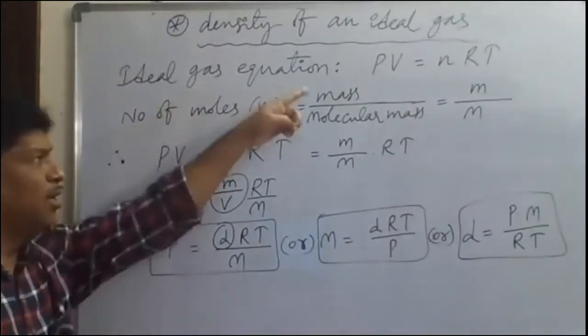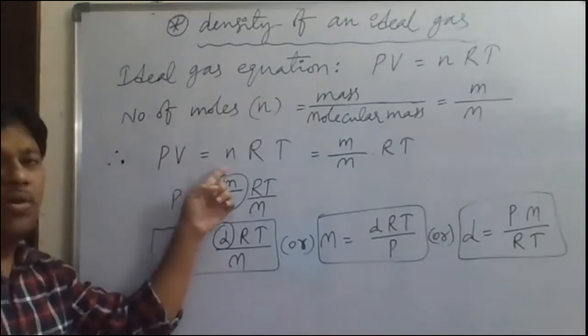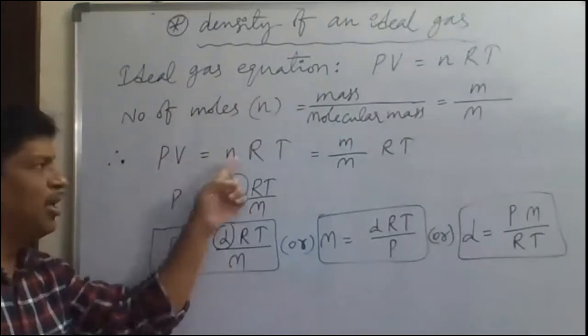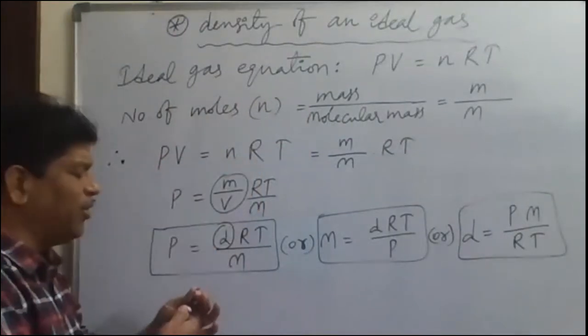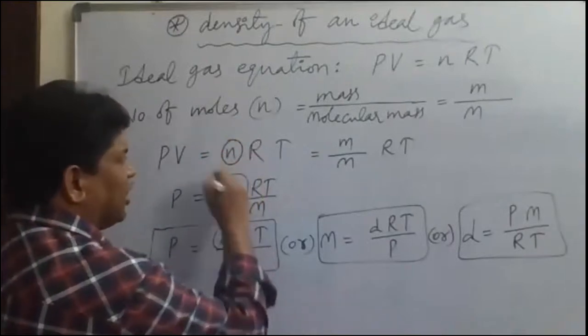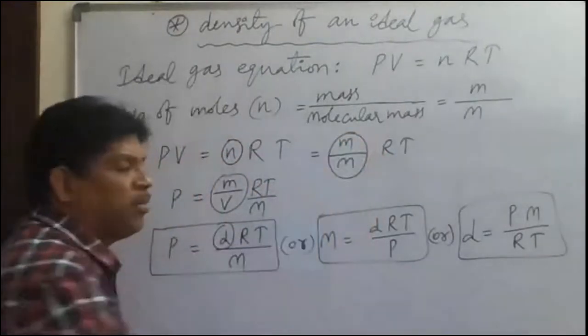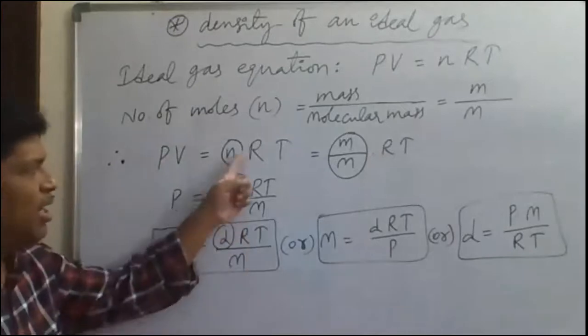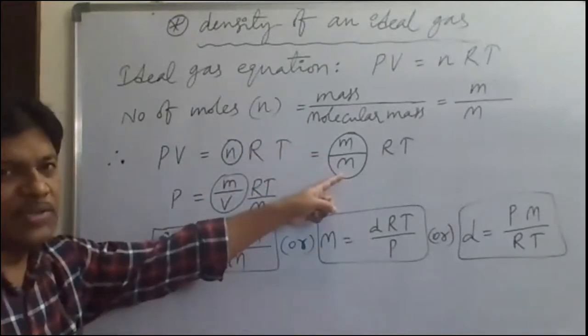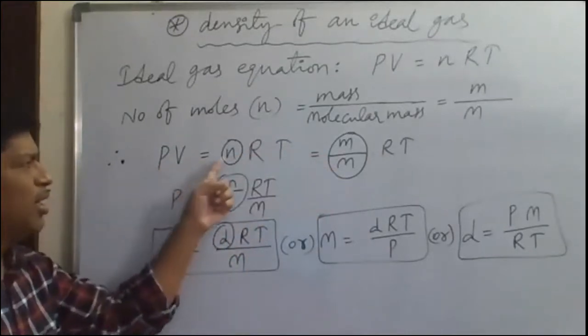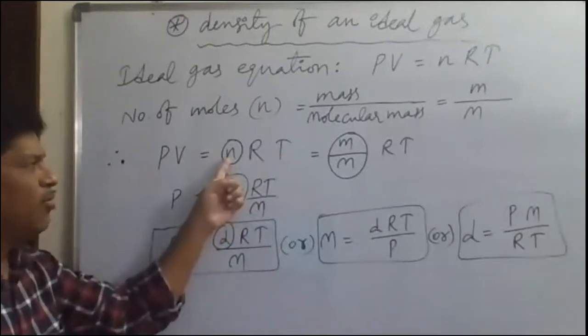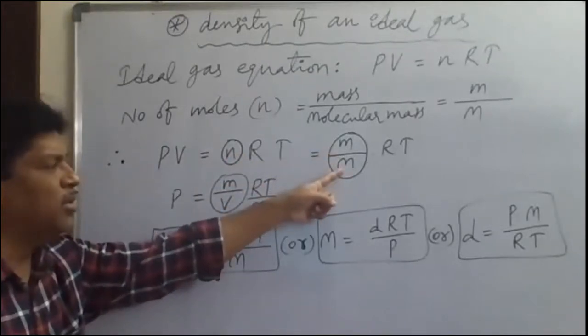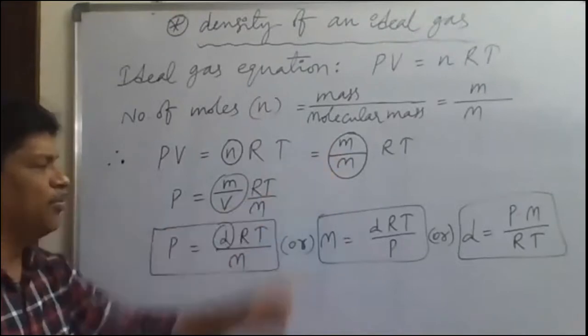Now from that equation, PV is equal to nRT. From this, in place of n, number of moles, what can we write? Mass by gram molecular mass. Mass of the gas by gram molecular mass of the gas we can write. So PV is equal to nRT, that equals, in place of n, small m by capital M into RT.